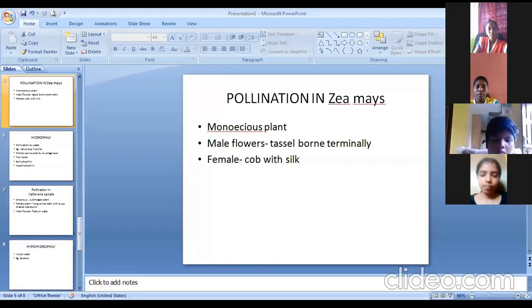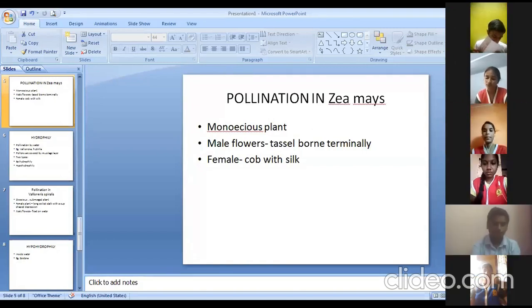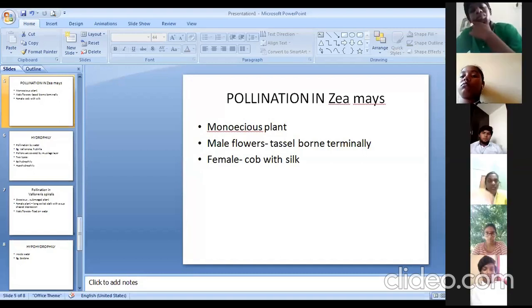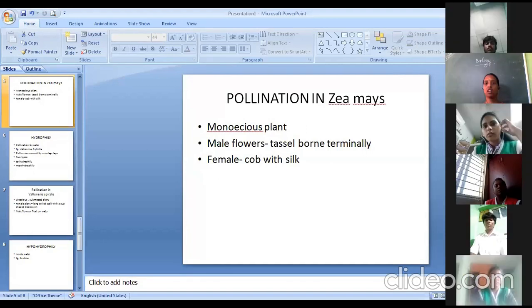So what you have to do is quickly note down the example: Zea mays. Zea mays is the example. Male flowers are called tassel and female flowers are called cob, and the stigma is called silk. And what happens when wind strikes the flower? The tassel breaks, releases the pollen grains which are received by the silk of the female flower, and completes pollination.